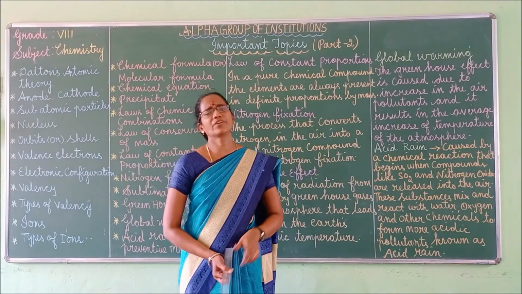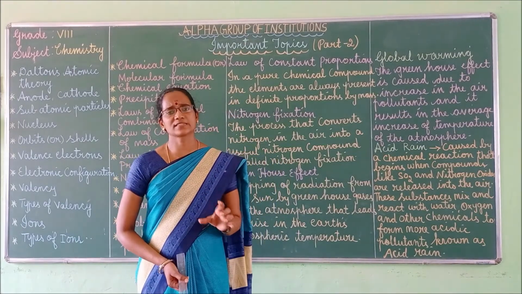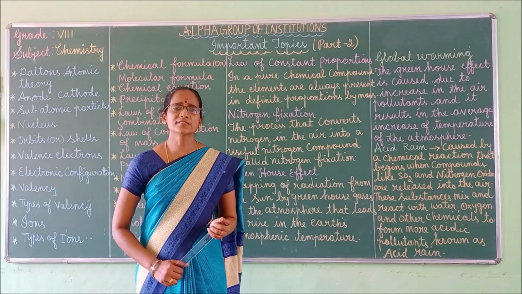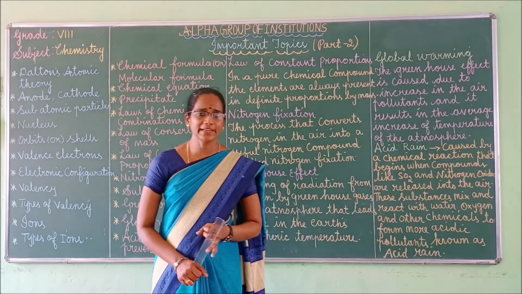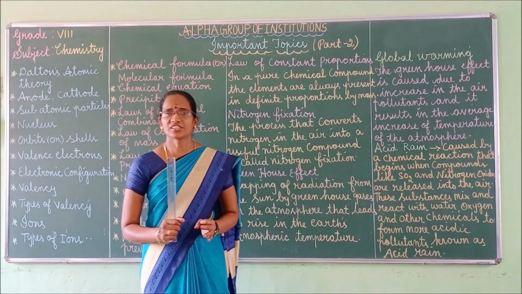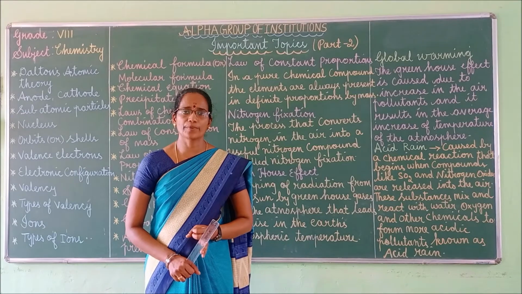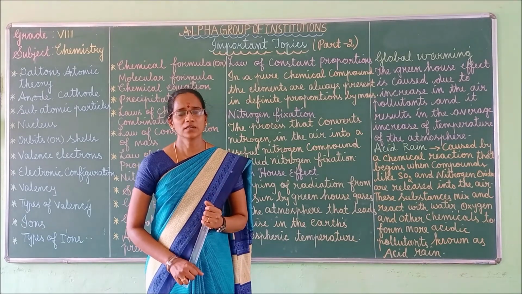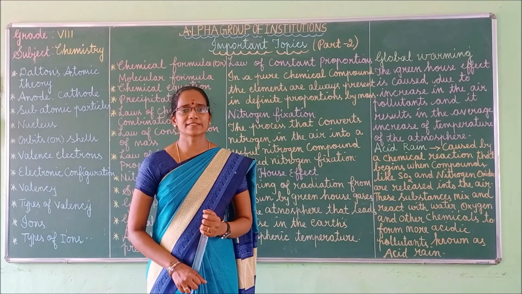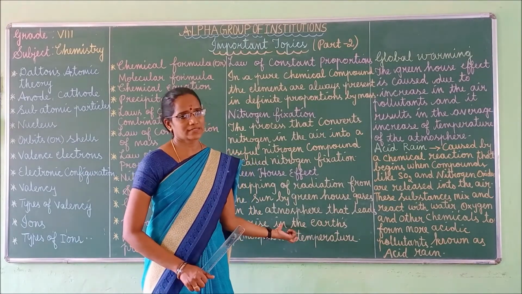Then, what are the different greenhouse gases? Name the greenhouse gases. The answer is chlorofluorocarbon, methane, nitrous oxide. Chlorofluorocarbon, in short form, we can say CFC, and methane gases. These are some of the greenhouse gases.